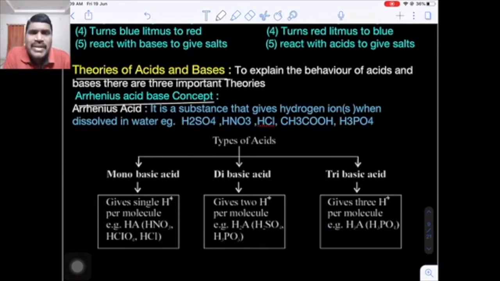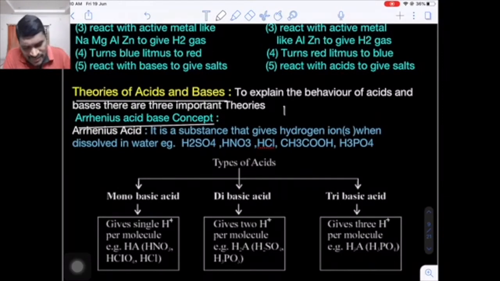According to the Arrhenius acid-base concept, an acid is a substance containing hydrogen and giving hydrogen ions when it is dissolved in water. Simply, a substance producing H+ ions when dissolved in water.